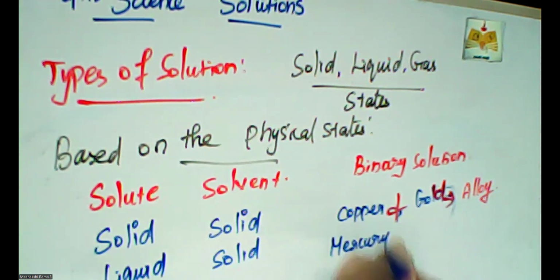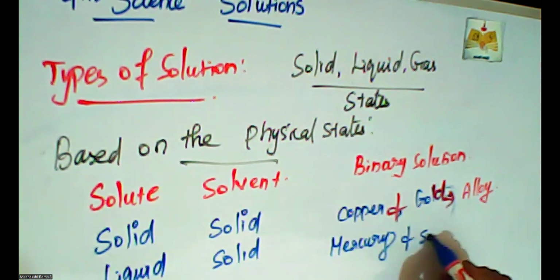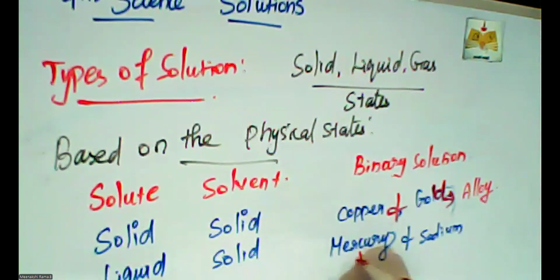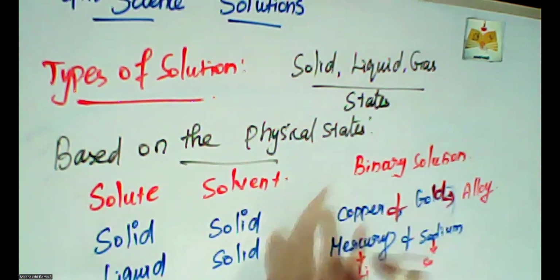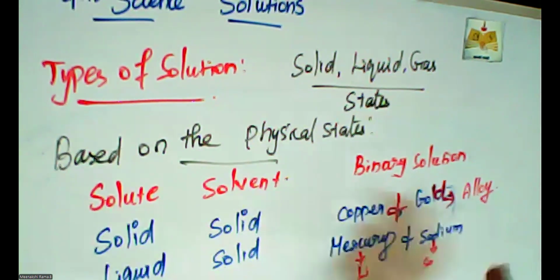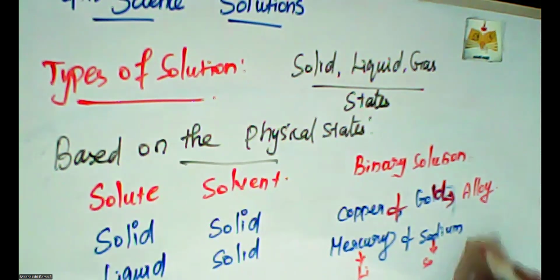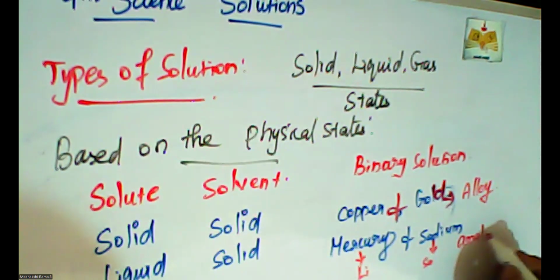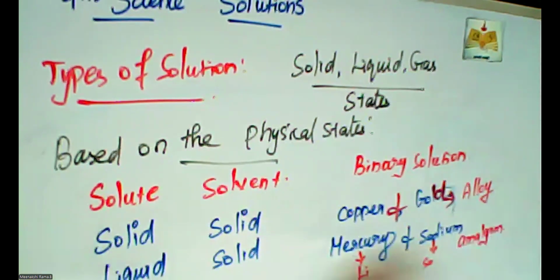Mercury is in liquid state and sodium is in solid state. These two materials join to form one material, which is called an amalgam. This kind of mixture is called an amalgam.